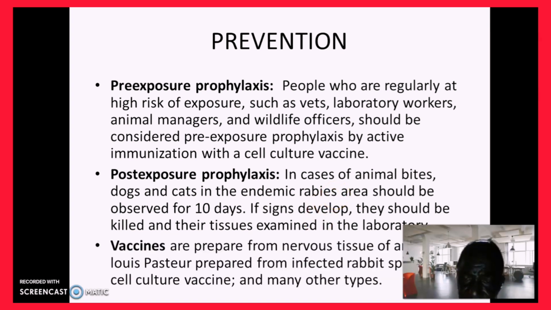Vaccines are prepared from nervous tissue of animals, nervous tissue of animals and fowls, prepared from infected rabbits, spinal cord, cell culture vaccine, and many other types.